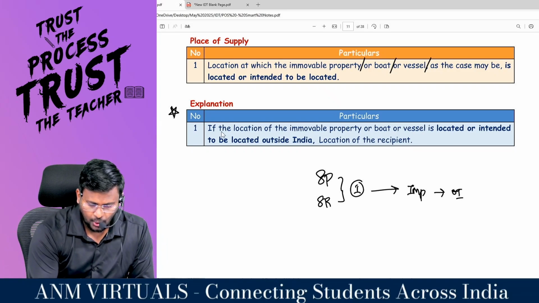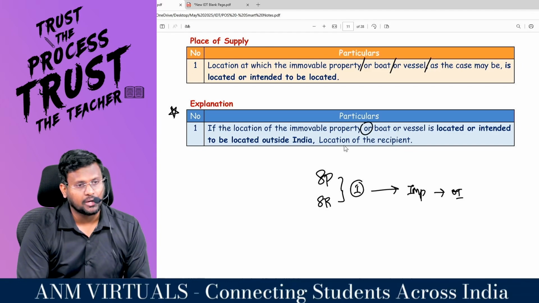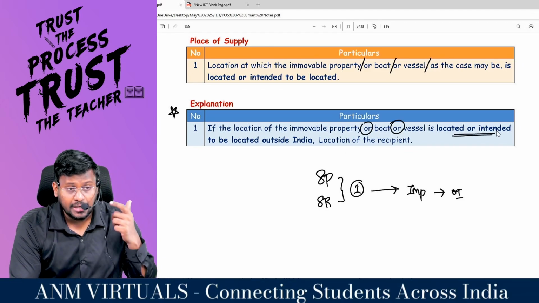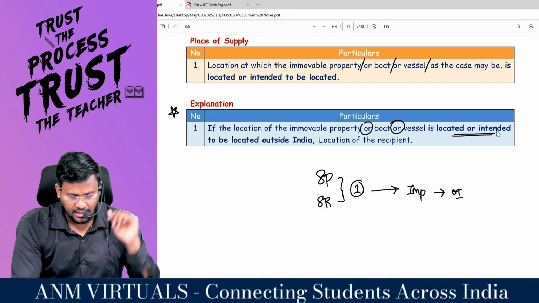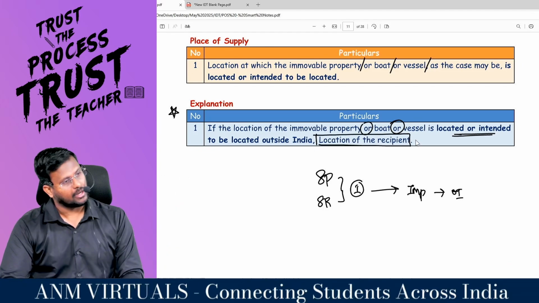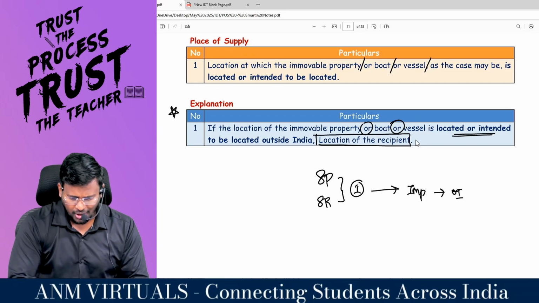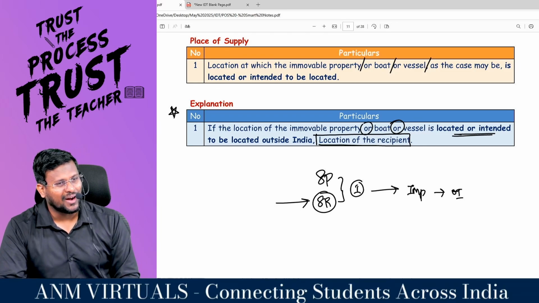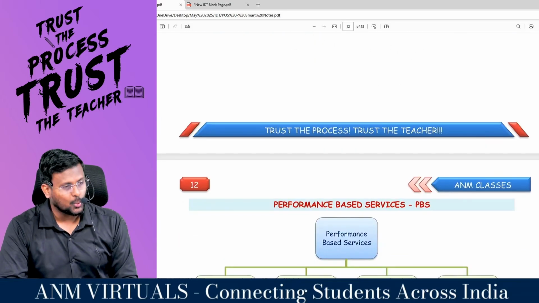So, if the location of the immovable property or boat or vessel is located or intended to be located outside India, then the place of supply is the location of the recipient, because that person anyway will be situated inside India. So we will get the GST. That's what section 12 subsection 3 says.